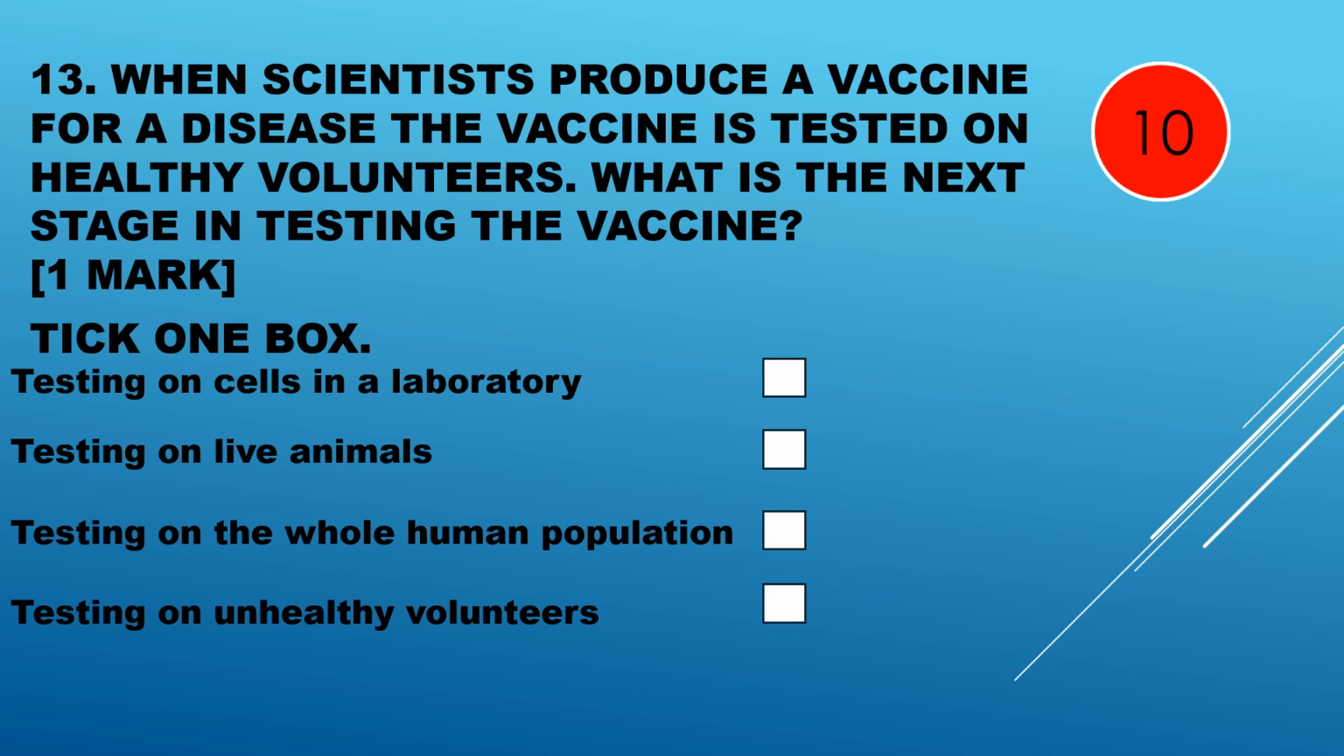Question 13. When scientists produce a vaccine for a disease, the vaccine is tested on healthy volunteers. What is the next stage in testing the vaccine? Is it testing on cells in a lab, testing on live animals, testing on the whole human population or testing on unhealthy volunteers? After they've tested on healthy volunteers, they test on unhealthy volunteers.